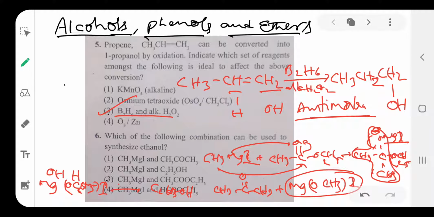So in this reaction, the third option is given. Do you understand this one? It is followed by the ethoxy magnesium iodide, followed by hydrolysis to form ethyl alcohol, and also hydroxy magnesium iodide is formed. So the third option gives the ethyl alcohol. So option is 3.